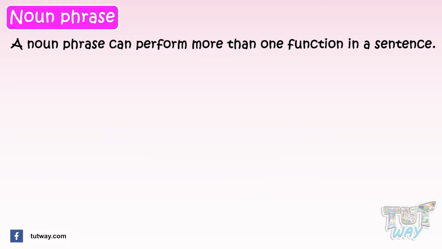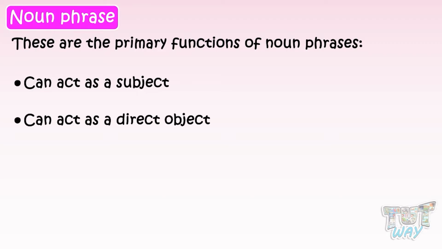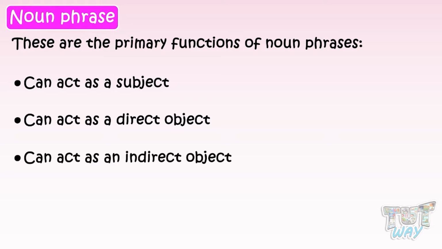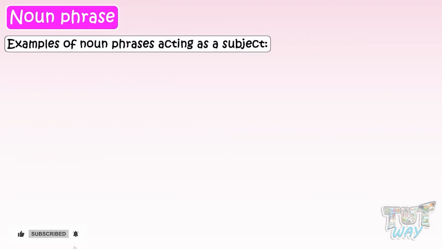A noun phrase can perform more than one function in a sentence. These are a few functions of noun phrases. A noun phrase can act as a subject. A noun phrase can act as a direct object. A noun phrase can act as an indirect object. A noun phrase acts as the object of a preposition. Now let's see some sentences with the noun phrases acting as the subject.